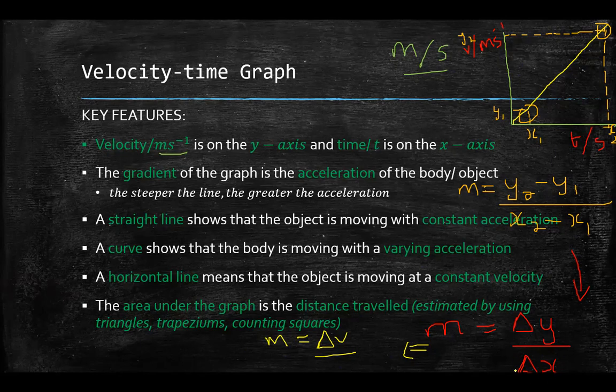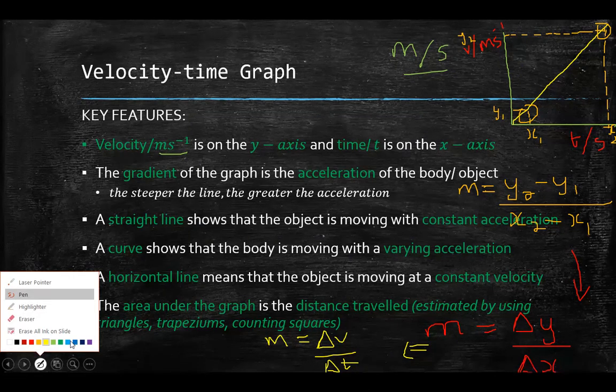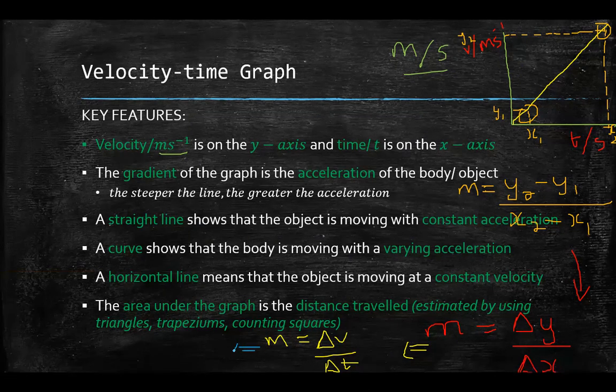So instead of writing delta x, I can write delta t because t is on my x-axis. T is my x values, right? Time. From your differentiation, you would know that when I say change of something or rate of change of something, I can actually represent this as dv on dt.